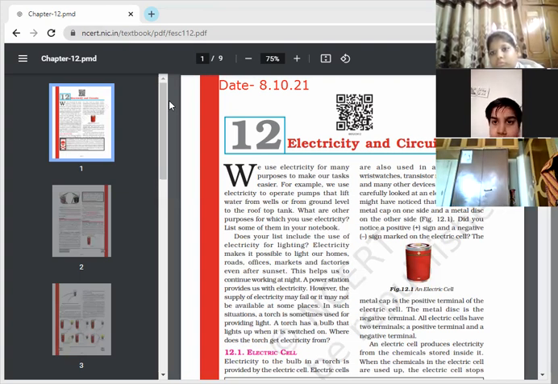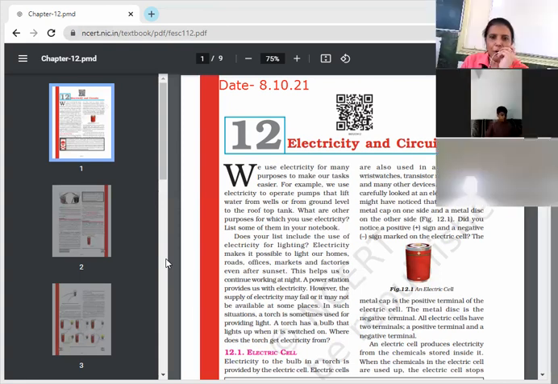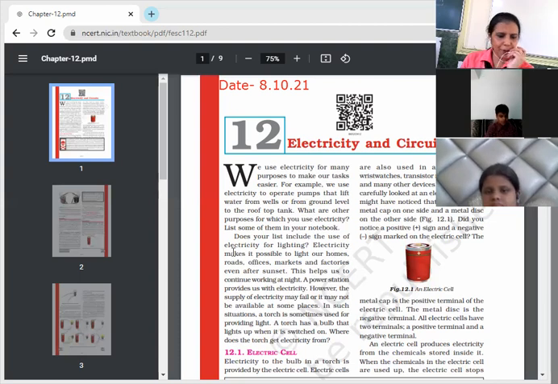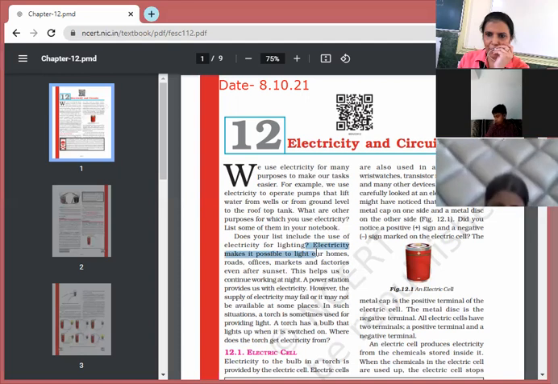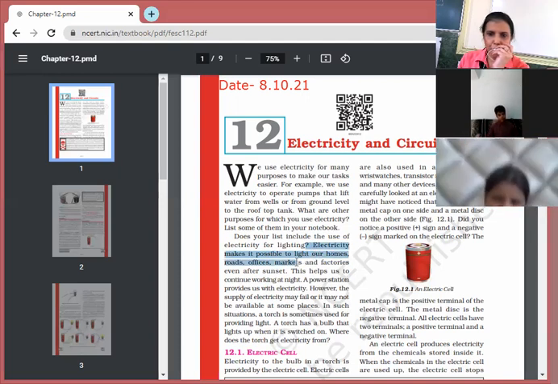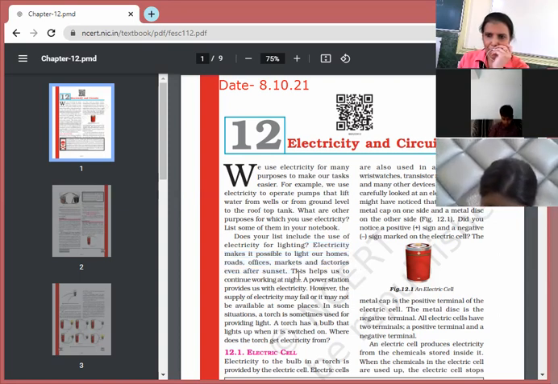So let's first discuss how electricity reaches our home. Have you thought about it sometime? You must have seen the electrical wires. I want each one of you to frame this extra question: how does electricity reach our homes, roads, offices, markets, factories? A power station provides us with electricity.